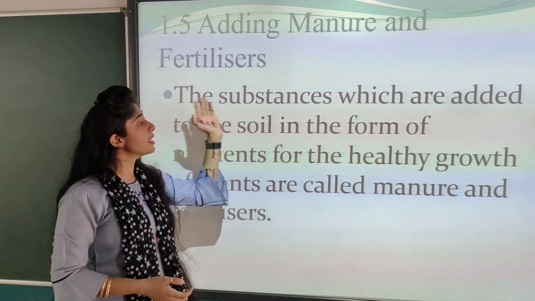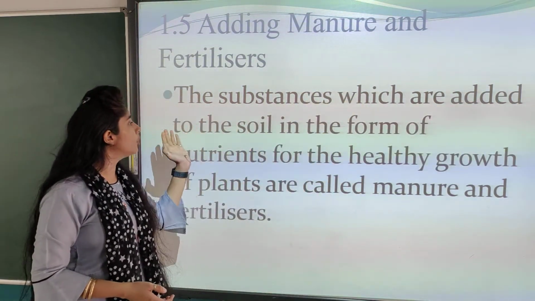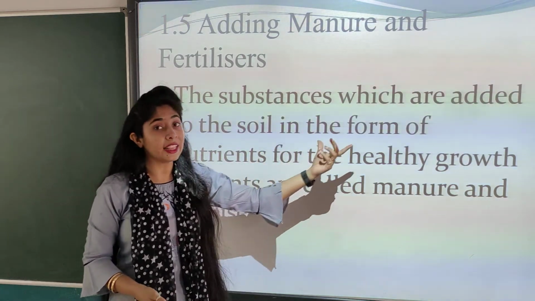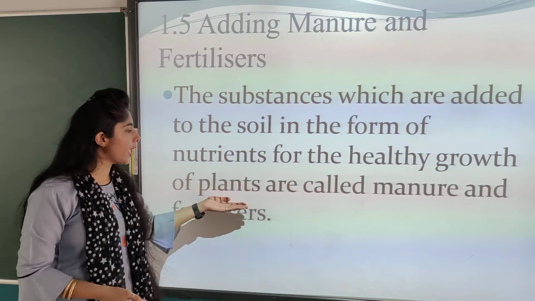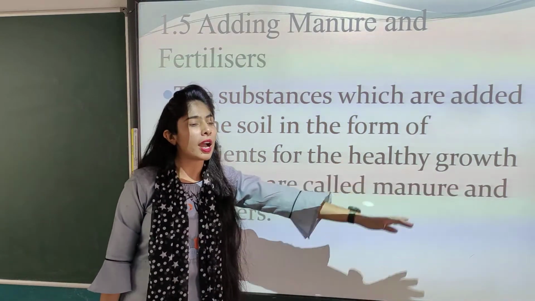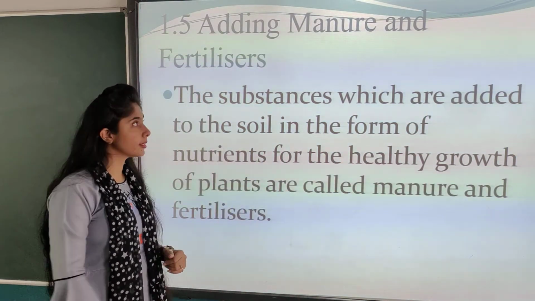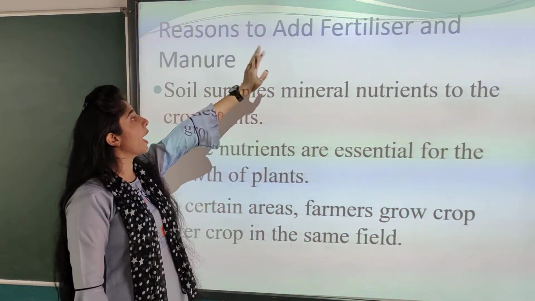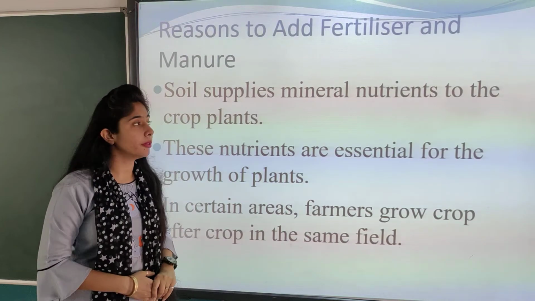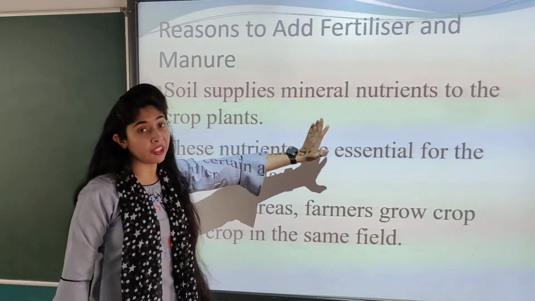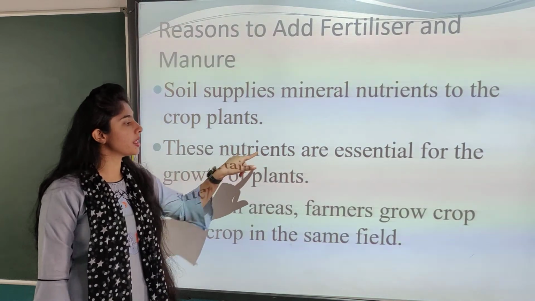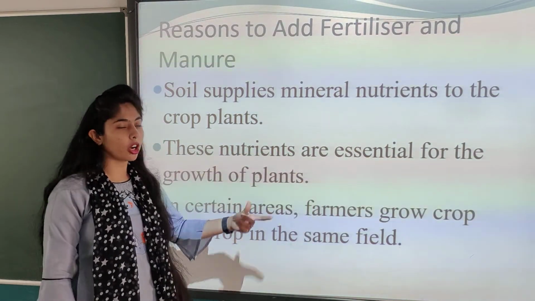Let us see: the substances which are added to the soil in the form of nutrients for healthy growth of plants are called manure and fertilizers. Now, what are the reasons to add fertilizer and manure? Soil supplies mineral nutrients to the crop plants. These nutrients are essential for the growth of plants.